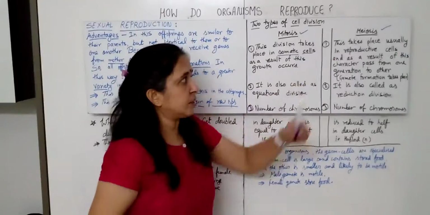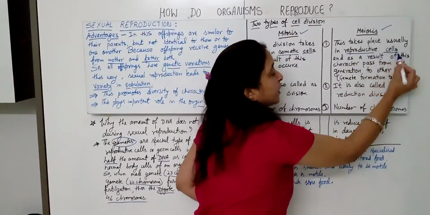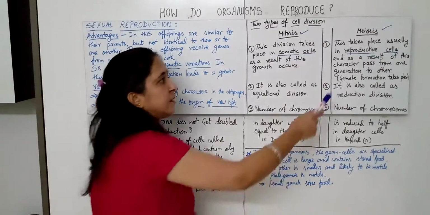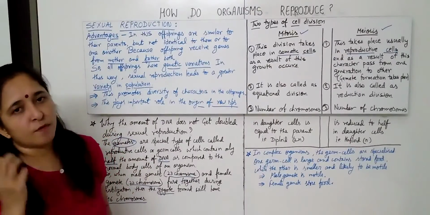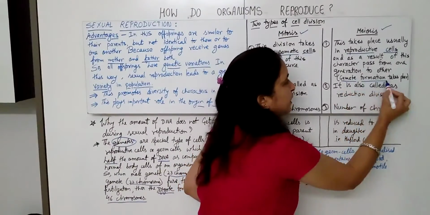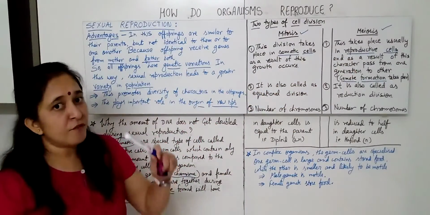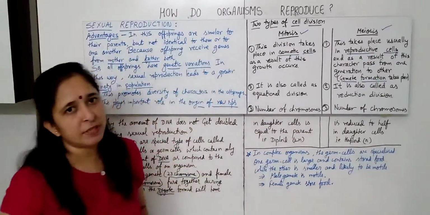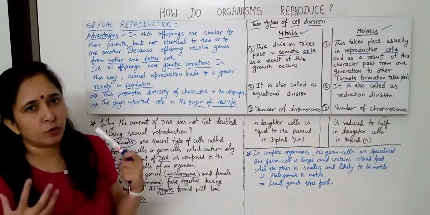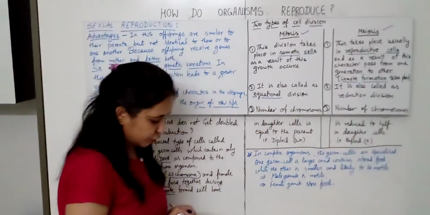Now meiosis takes place usually in the reproductive cell. The reproductive cell is the 23rd pair of chromosomes. As a result of this, characters pass from one generation to another, or in other words, gamete formation takes place. So with the help of meiosis, gamete formation takes place, and with the help of mitosis, growth occurs in the human being or in the organism. It is also called equational division.